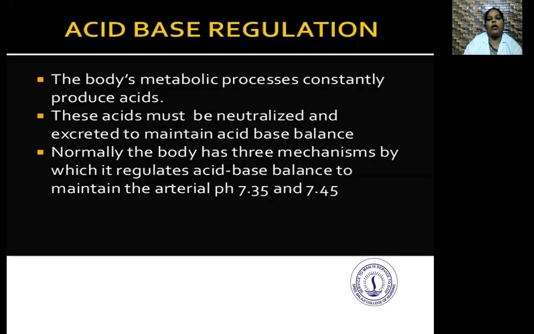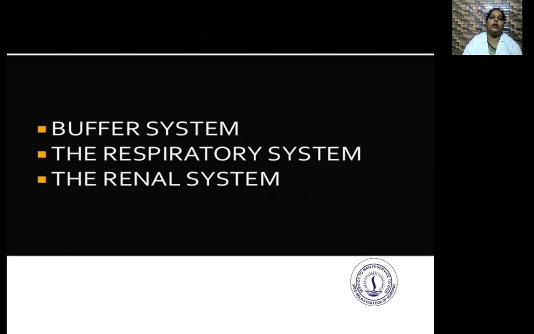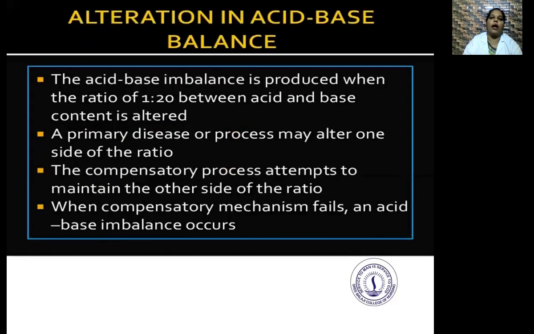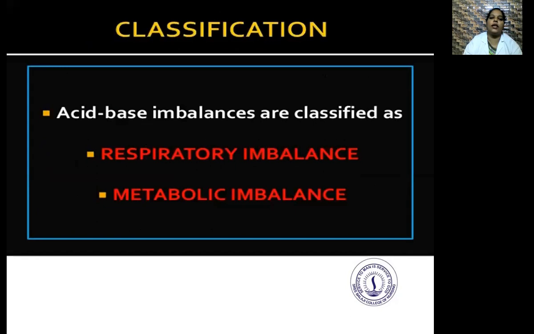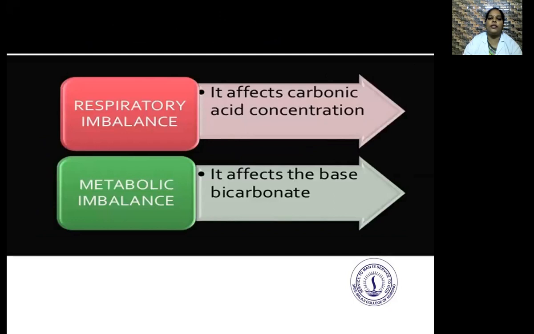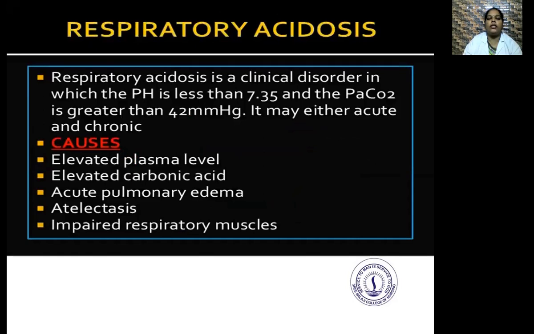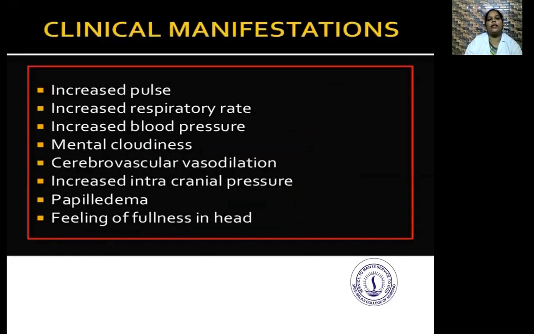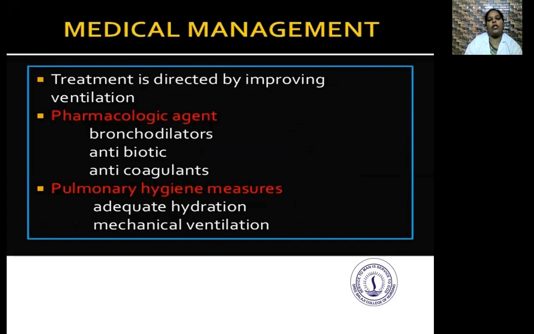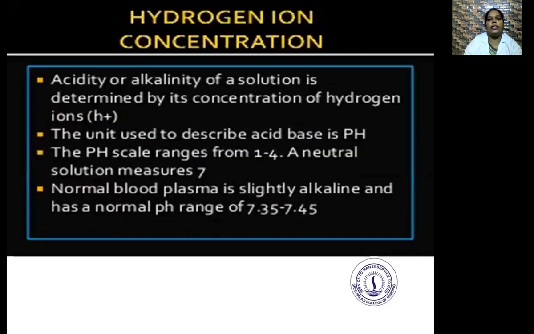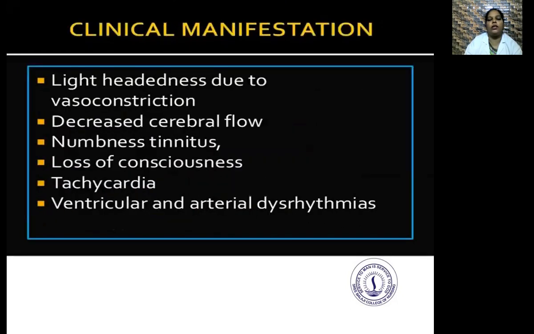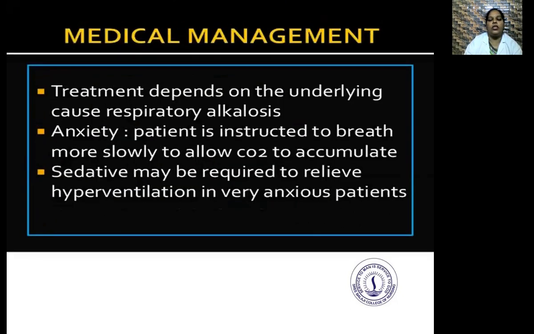Next, we saw acid-base regulation. What is acid-base regulation? There are two types of acid-base imbalance, classified as respiratory imbalance and metabolic imbalance. What is respiratory imbalance and what is metabolic imbalance? What is respiratory acidosis? What are the signs and symptoms present, and what is the medical management and hydrogen ion concentration? What are the causes and clinical manifestations?